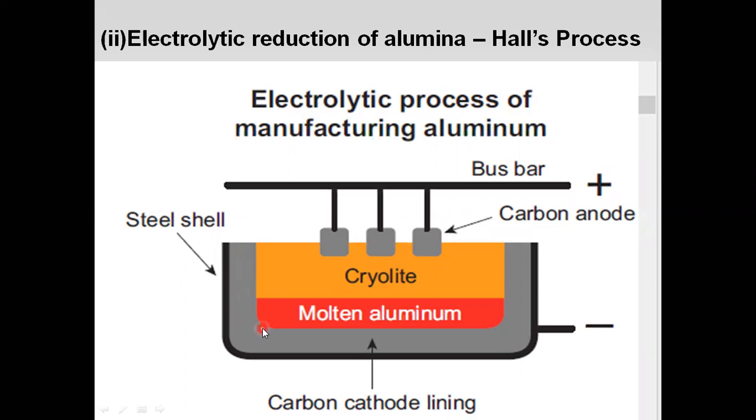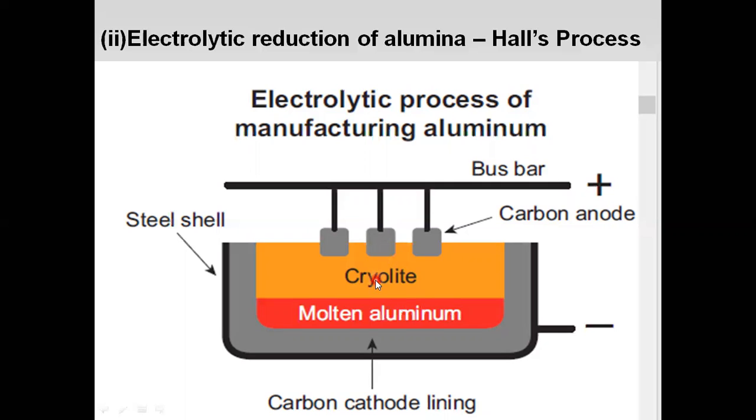The aluminum is deposited in the iron tank, that is the cathode, the carbon cathode. In this region the aluminum is deposited. Oxygen is released. So the oxygen and graphite, that is carbon graphite, react to produce carbon dioxide.